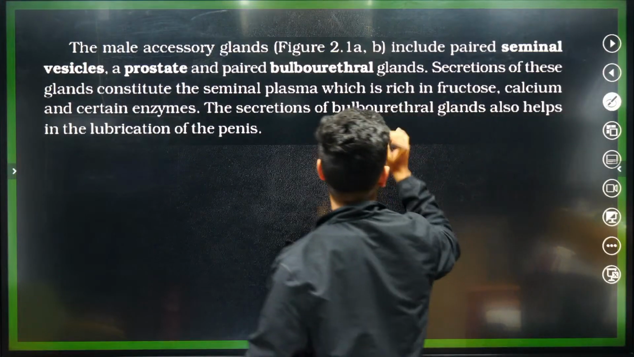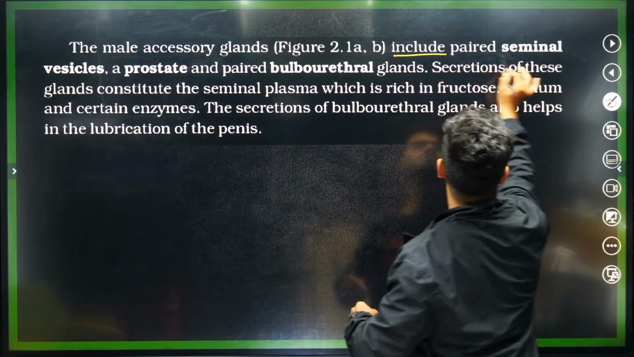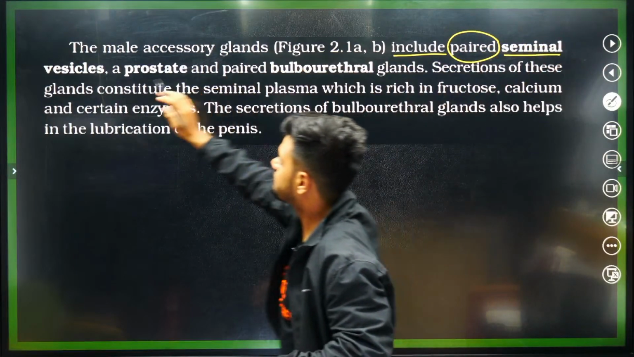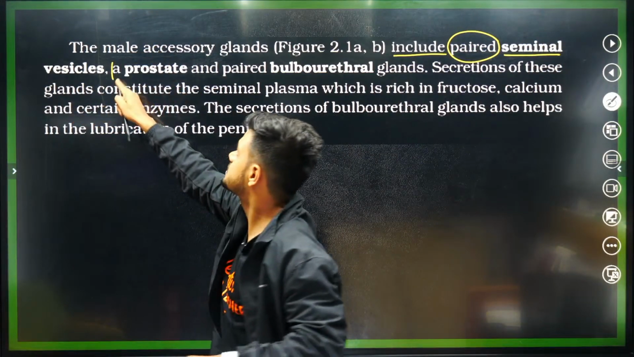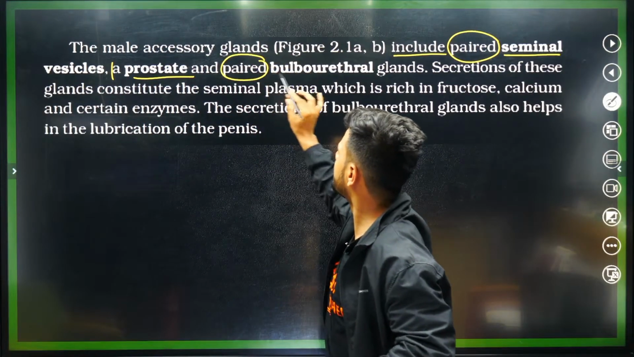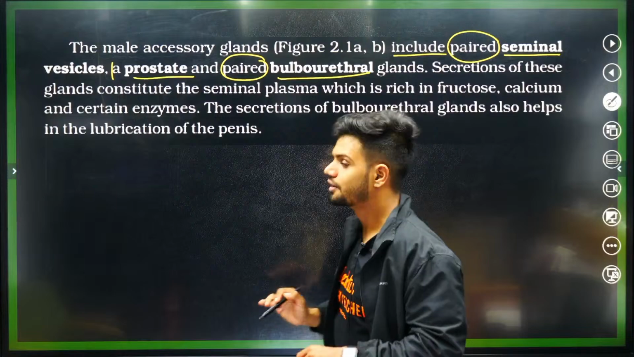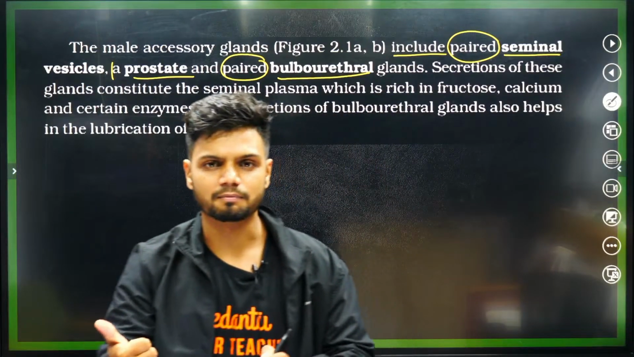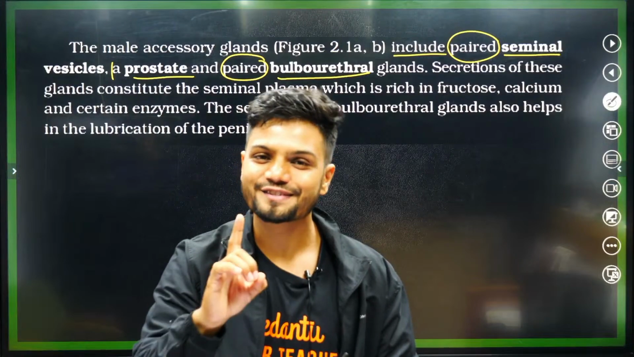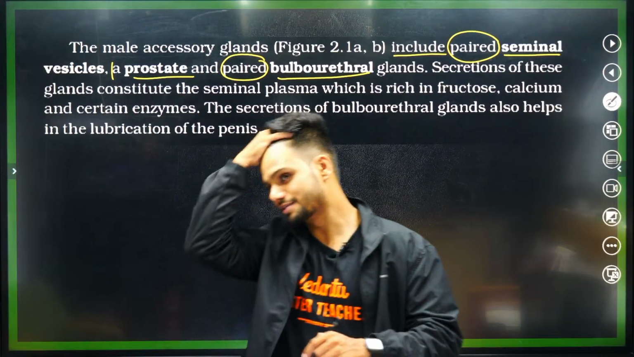Here you can see, it includes a pair of seminal vesicles, a single prostate, and again a paired bulbourethral gland. So bulbourethral gland is paired, seminal vesicle is paired, but prostate is single. Prostate is single, all of you.